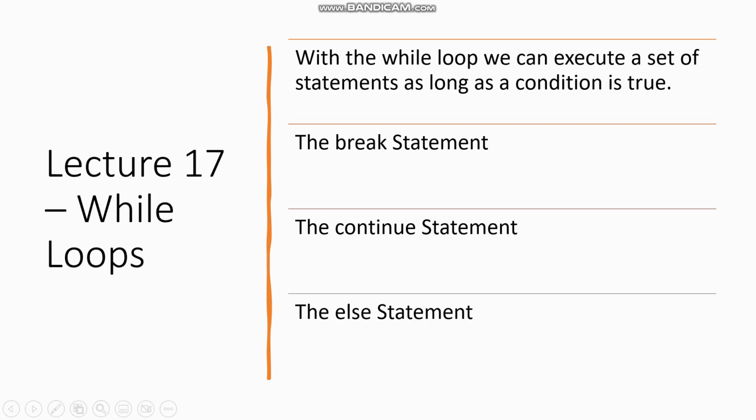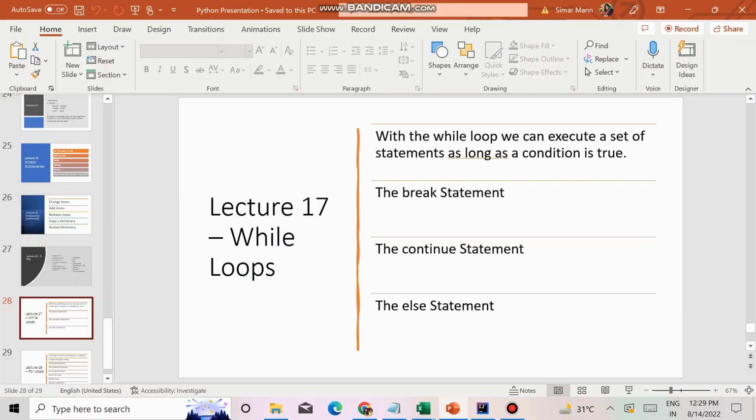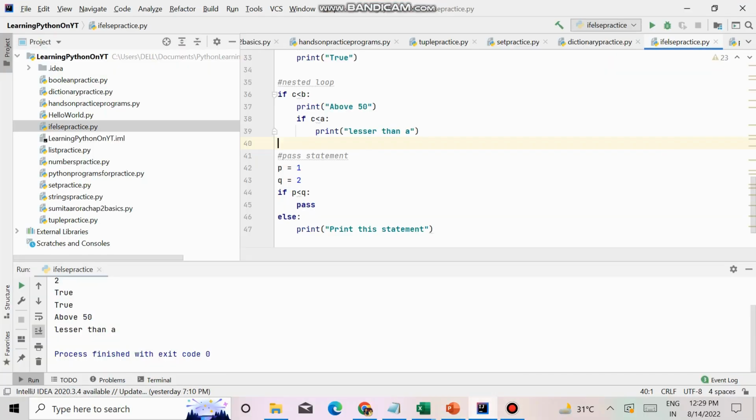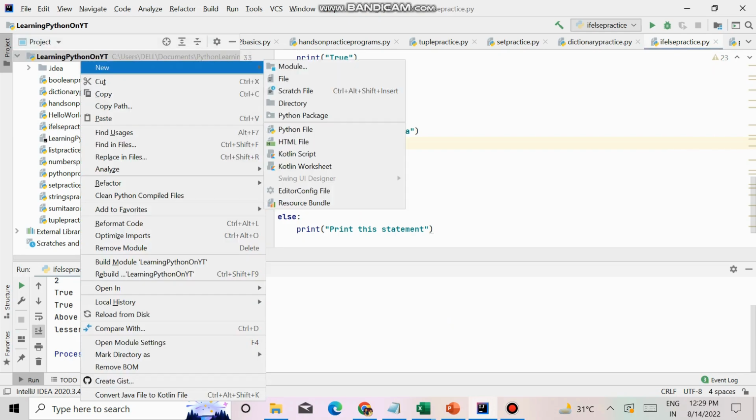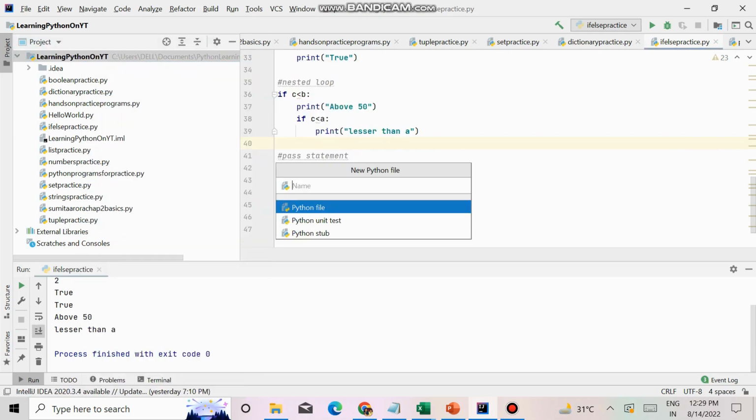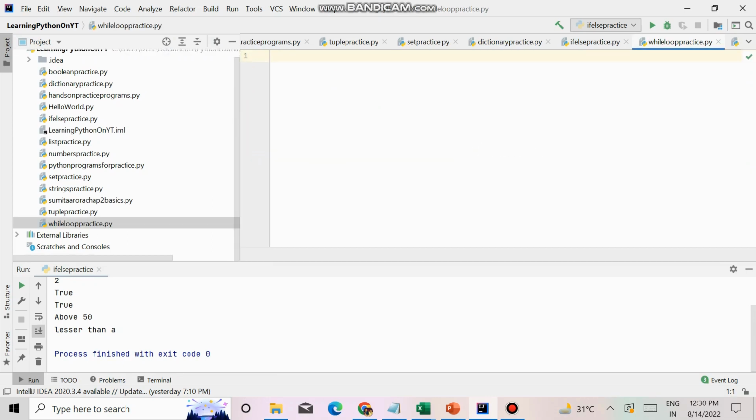And while loop is basically used when I know that the condition is true, but up to what point I don't know. Means the loop has to run until the condition becomes false. So that is where we use the while loop. So I'll just open a new Python file, and let's start with some simple program for while loop.